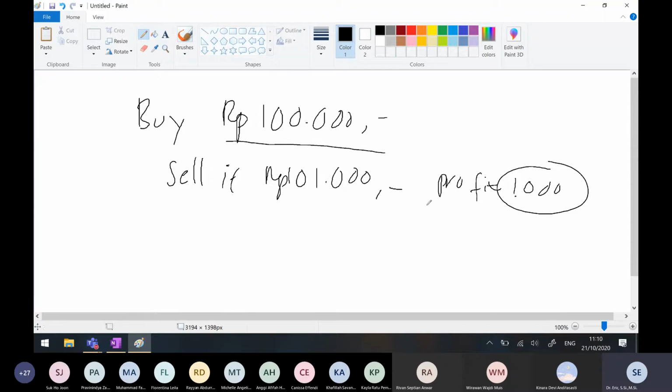How do I know the percentage of the profit? The percentage of the profit is given by 10,000 divided by 100,000.